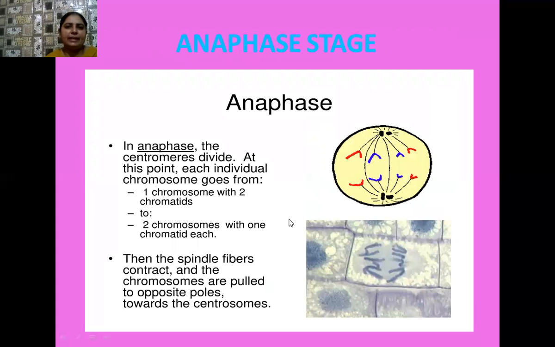So see another diagram of the anaphase stage. Here the new chromatids, with the newly formed centromeres, start moving towards the opposite poles, and later they arrange themselves on the opposite poles. Here the spindle fibers contract, and the chromosomes are pulled towards the opposite poles by the centromere.